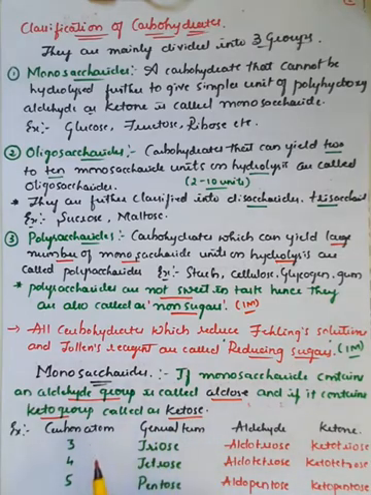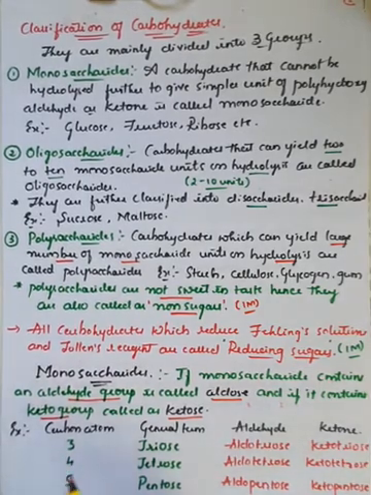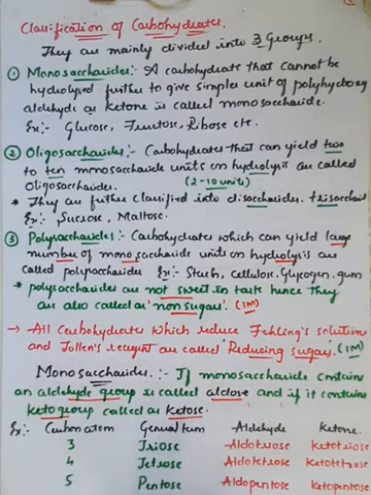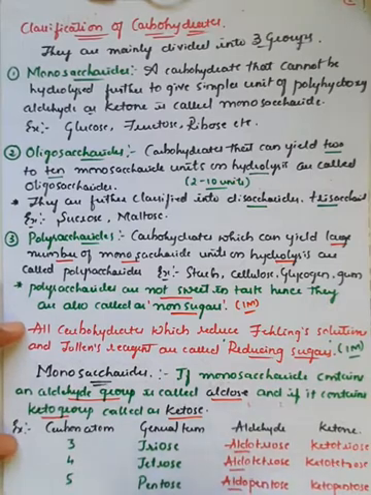For example, if it consists of 3 carbon atoms, in general we will call it a triose. But if it consists of an aldehyde group, we will call it an aldotriose. The prefix is used. If it consists of a ketonic group, we will call it a ketotriose. Similarly, if the saccharide molecule consists of 4 carbon atoms, we will call it a tetrose, and along with the aldehyde group, we will call it an aldotetrose. So here aldo is used as a prefix, and keto is used as a prefix in the case of a ketonic group.